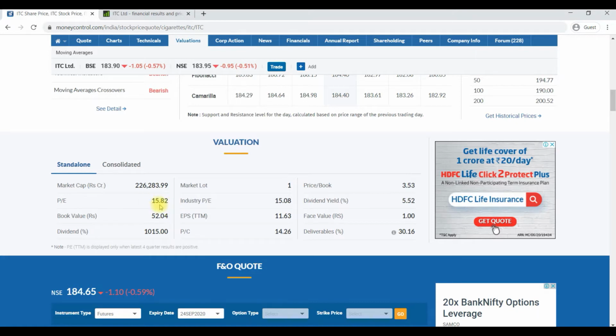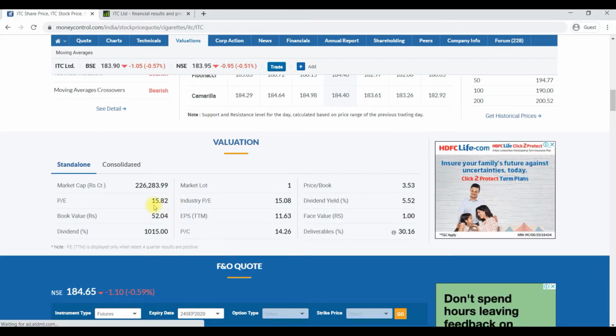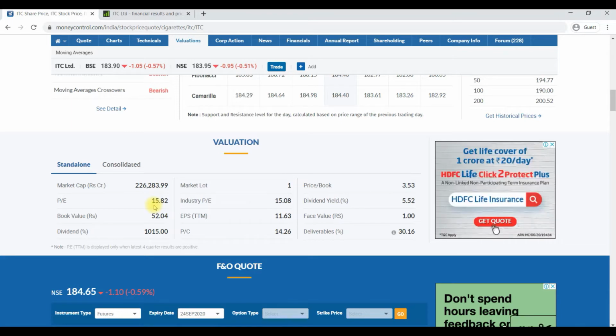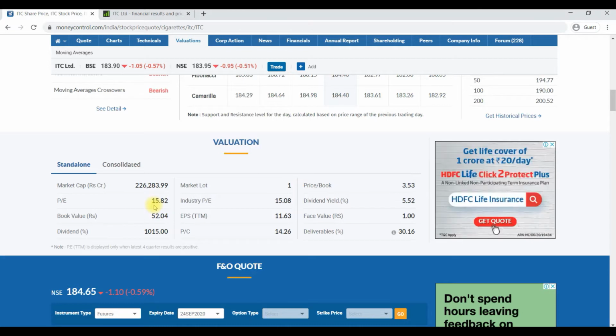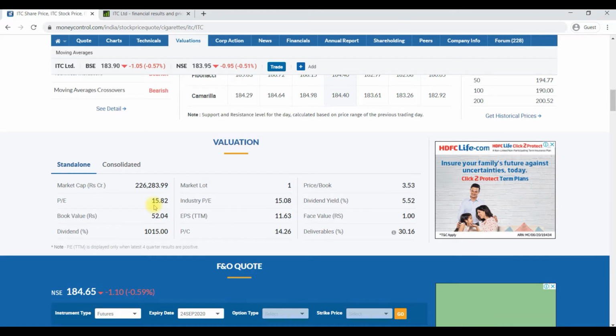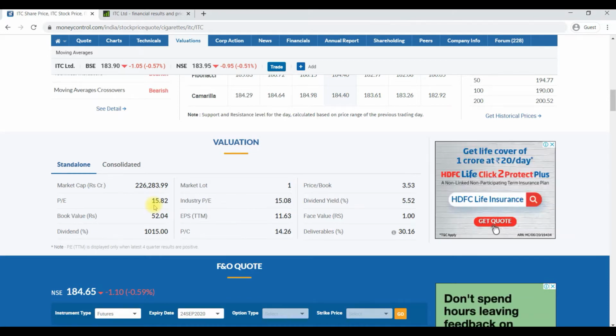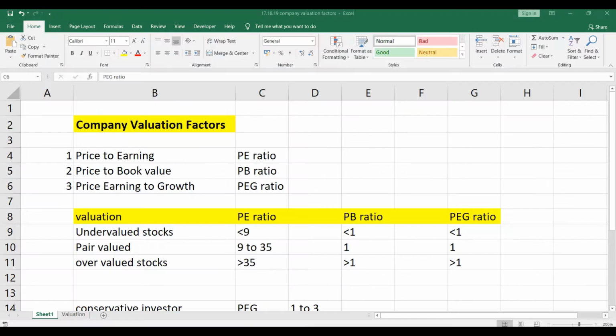If I divide 15.82 by 10, that value will be known as the PEG ratio, the price earning to growth ratio. What does it indicate? How many times overvalued it is relative to the growth of the company. These three indicators are considered independently to evaluate a company for selection.